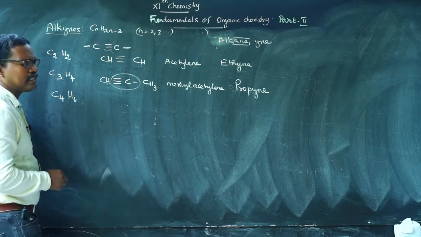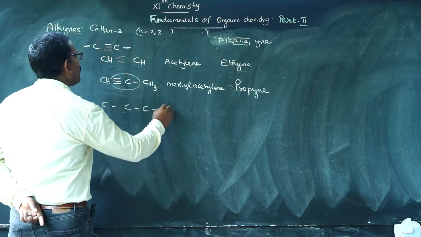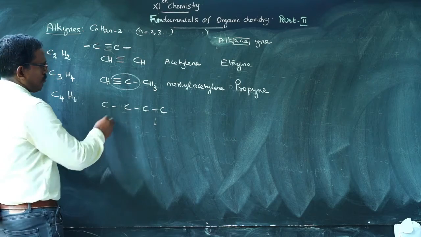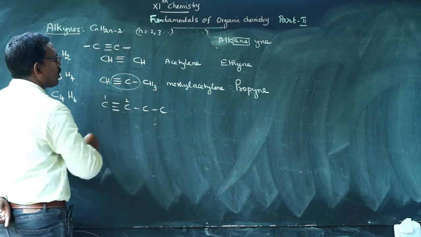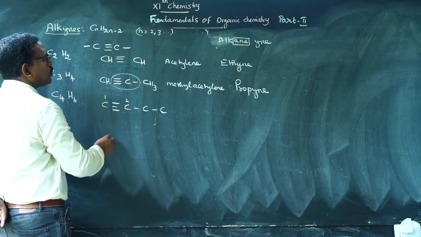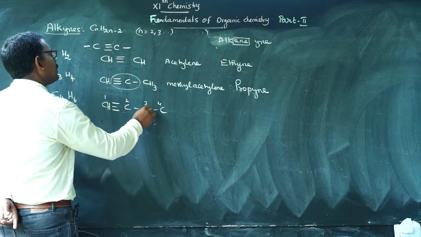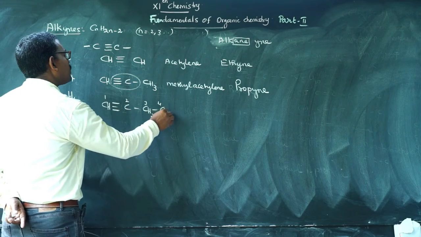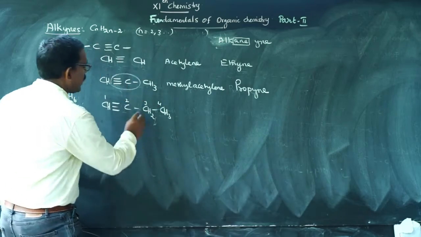C4H6. So there are 4 carbon atoms. First you put the triple bond between carbon 1 and 2. So CH, triple bond, CH2, CH3. Now, what is the name of the group?